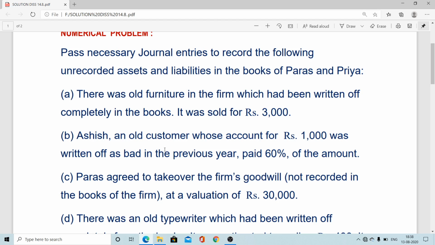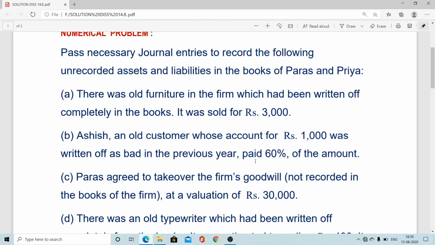Now the next: an old customer whose account of rupees 1,000 was written off as bad debt in the previous year paid 60% of the amount. An old customer, bad debt arises, the total amount was 1,000. Now 60% of the amount is recovered, so there is an inflow. 60% of 1,000 is 600. It's another inflow of cash, so in the same way cash or bank account debit to realization.